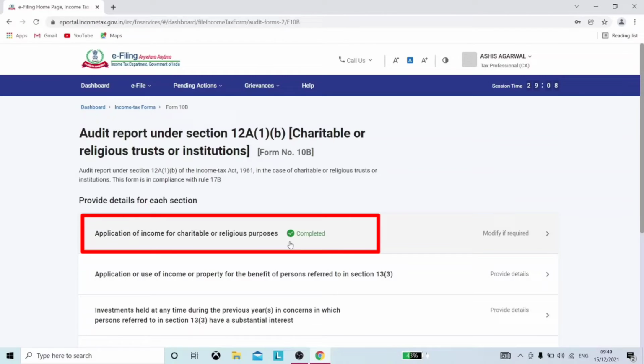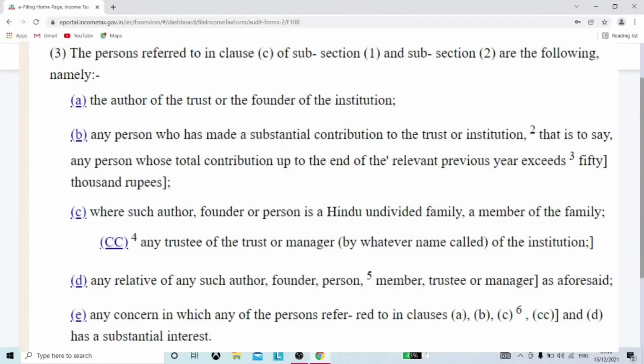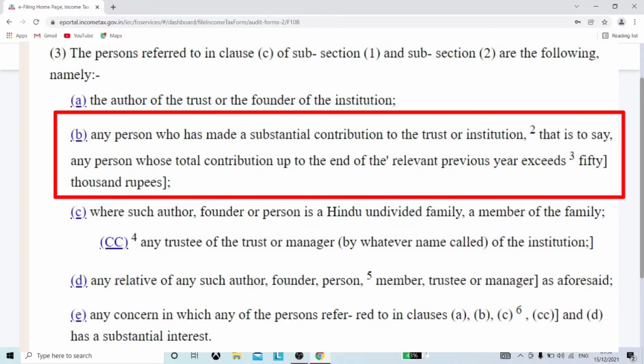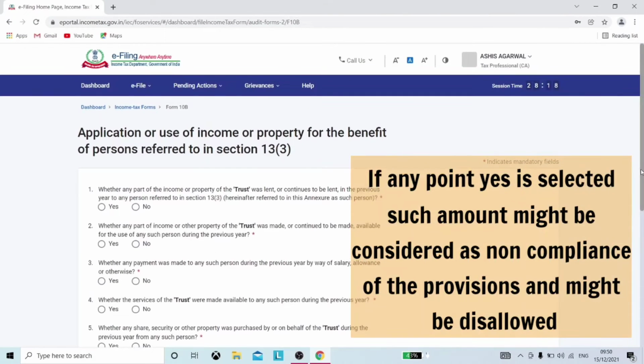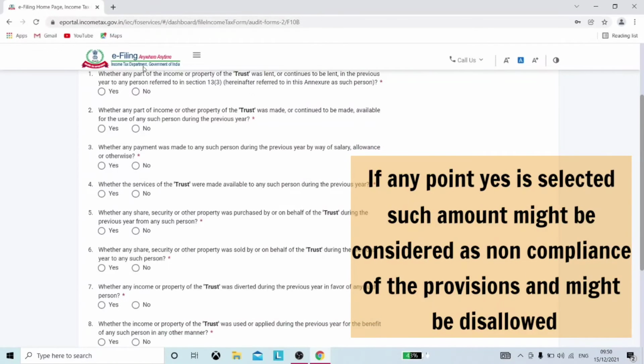Then comes the section where the details of use of income or property for the benefit of persons referred to in section 13 subsection 3, which are usually the author, trustees or members of the organization and their relatives or concerns related to them, needs to be filled. Also, those donors who have given donation above rupees 50,000 to the organization are covered under this section as specified persons. So, if in any point yes is selected, the details are asked in each point which needs to be provided.